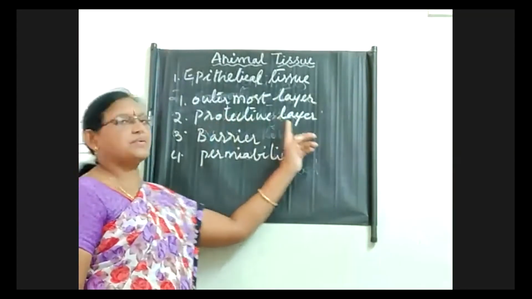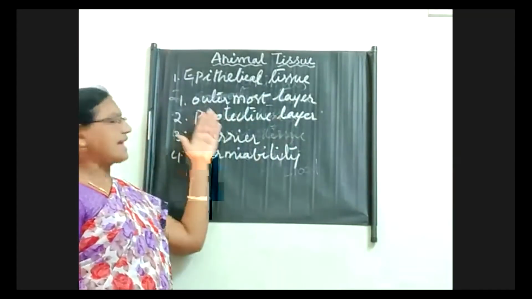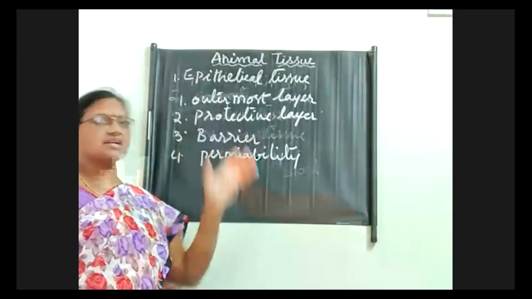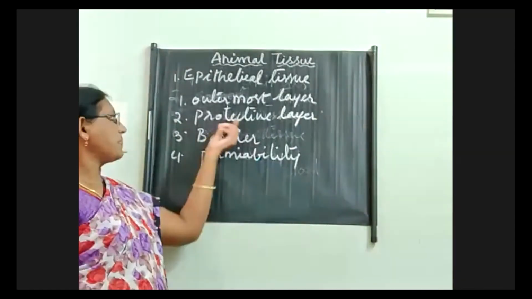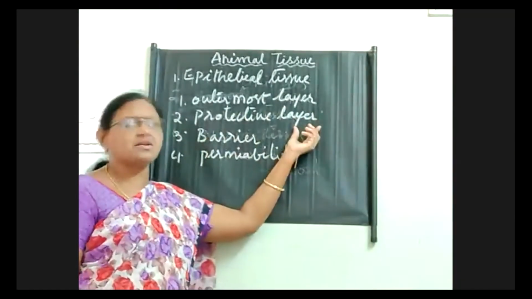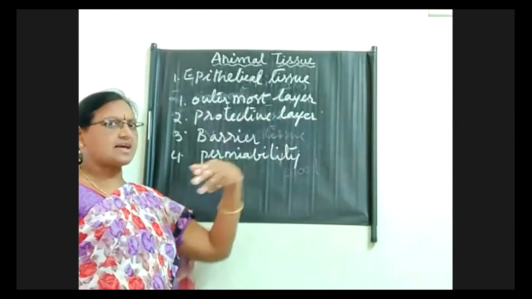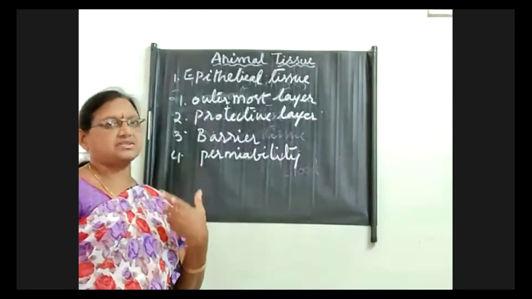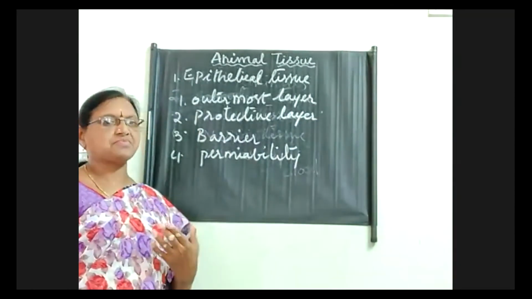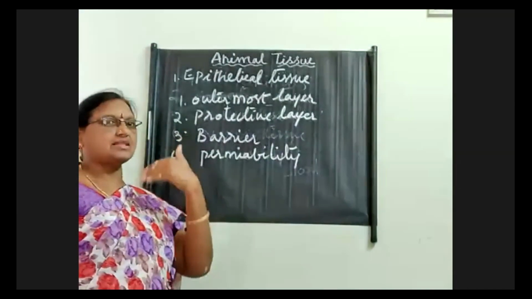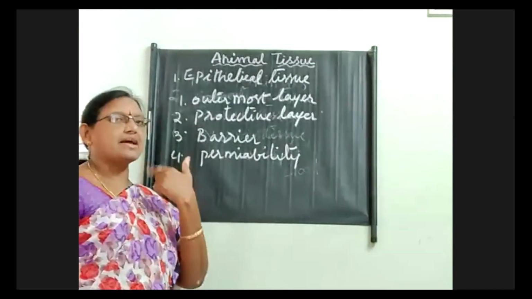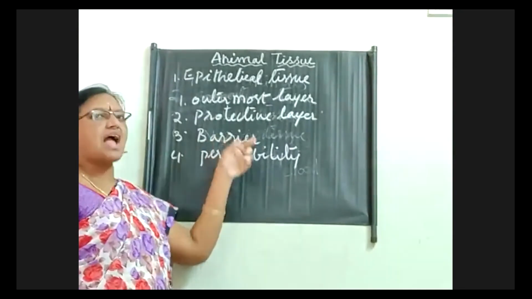And protective layer. Whenever it acts as a thin membrane over the surfaces of different glands or different areas in the body, then it gives good protection to that particular area itself. For example, you take the mouth cavity or oral cavity. When you open your mouth, just beneath the lips or the inner part of the cheeks, we will have a thin membrane.